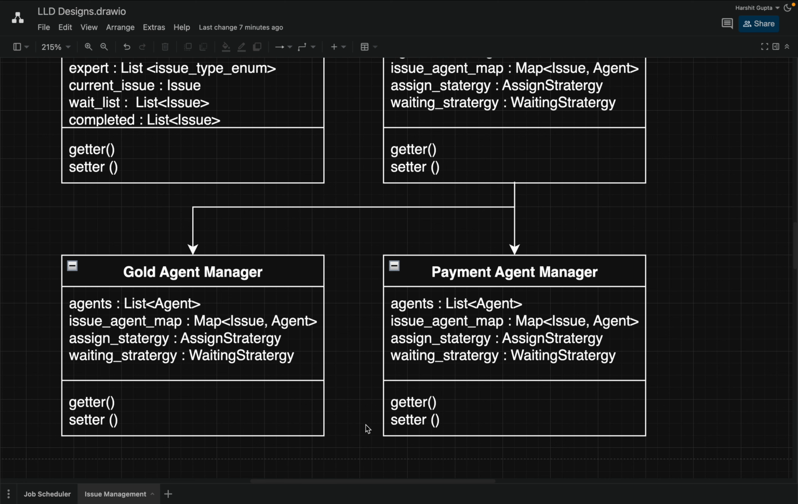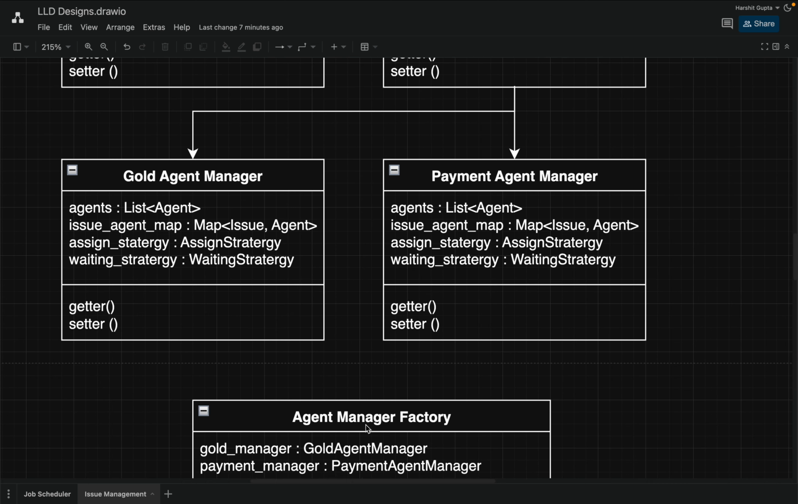So what about an agent who has both types of capabilities and expertise? That agent will be in both the Gold Agent Manager and the Payment Agent Manager. Okay, so this is how it will look.